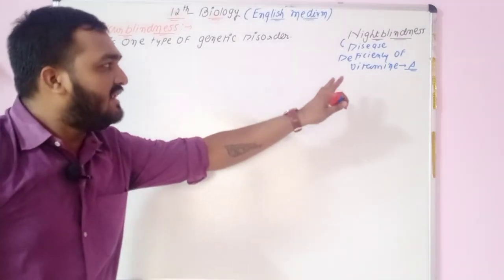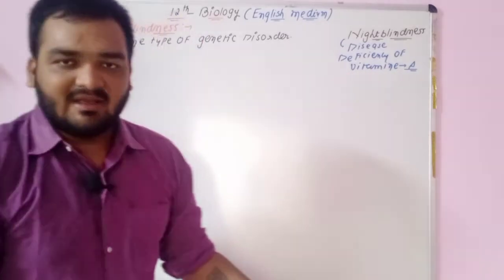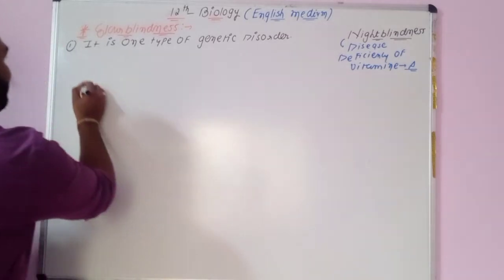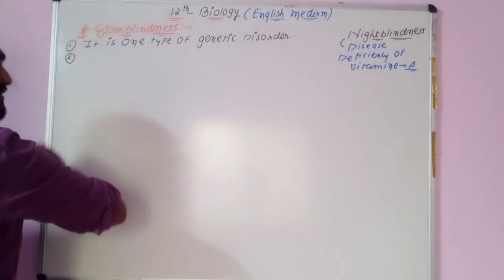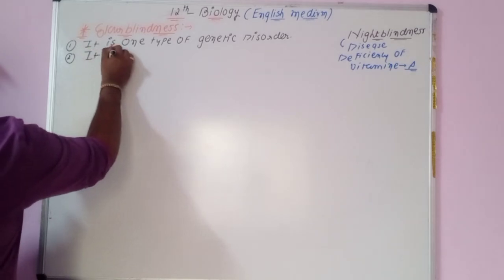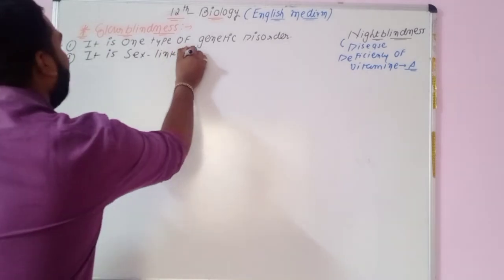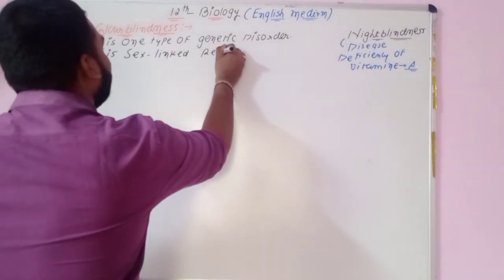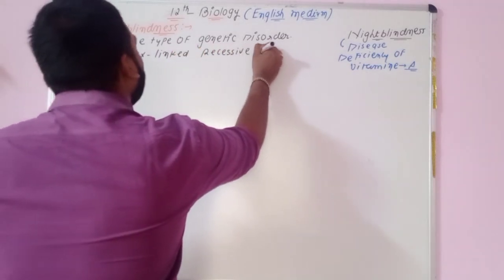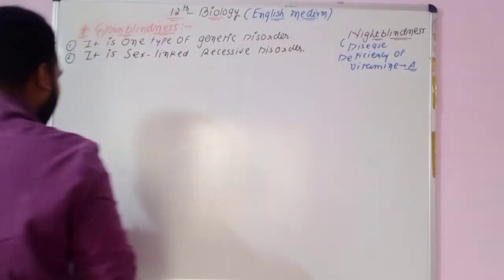Remember, color blindness is a sex-linked recessive disorder. You don't need to memorize this sentence, you need to understand it.